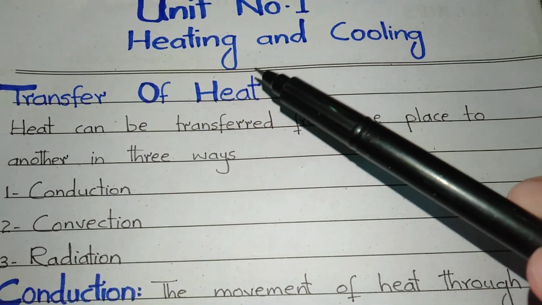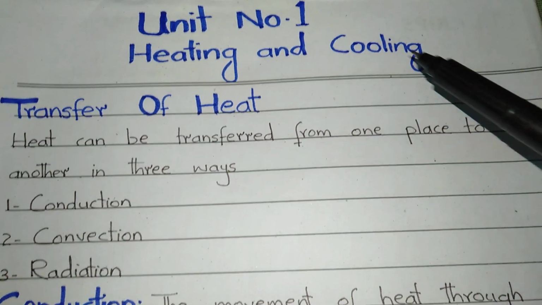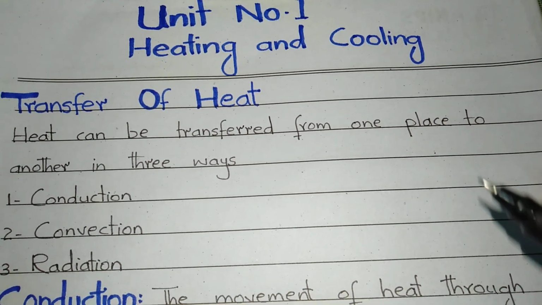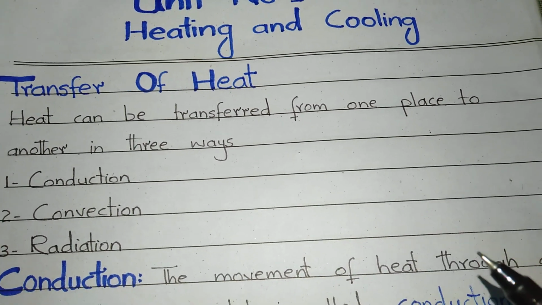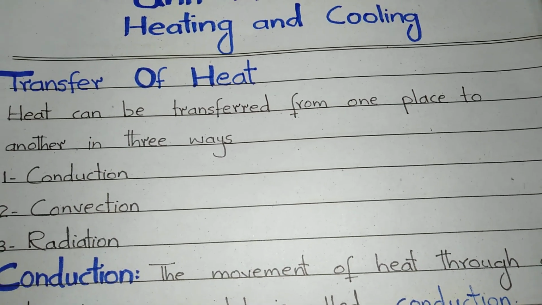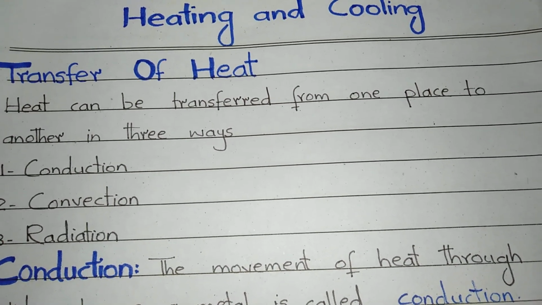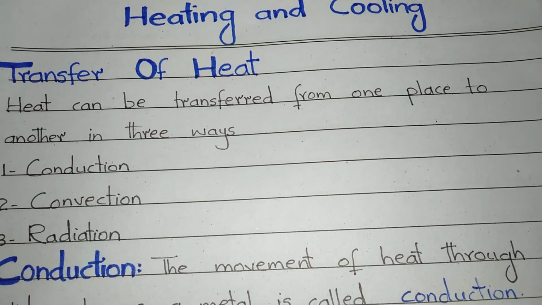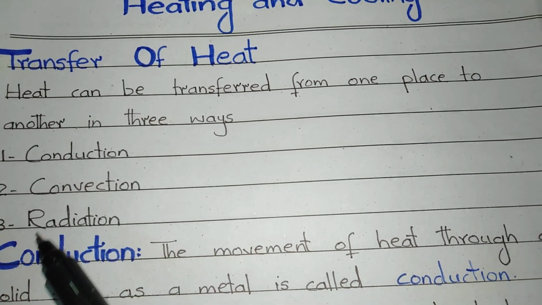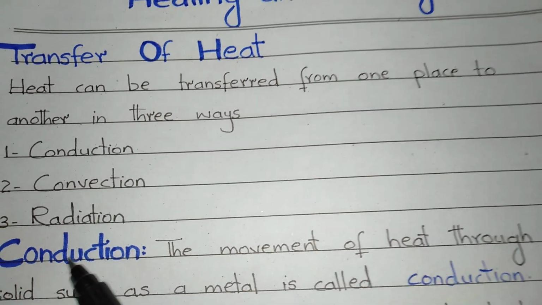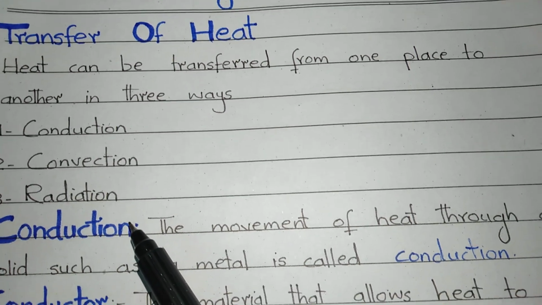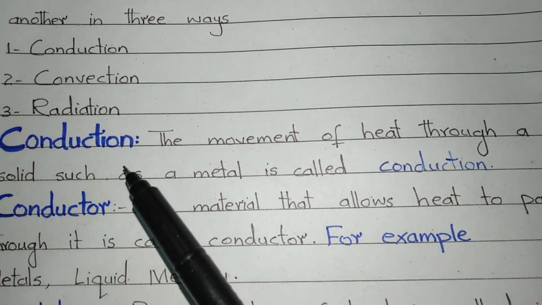As you know, we have started unit number 1, heating and cooling. Today we have to discuss transfer of heat. Heat can be transferred from one place to another by three methods. Number 1, conduction, number 2, convection, and number 3, radiation. Today we have to discuss in detail about conduction.